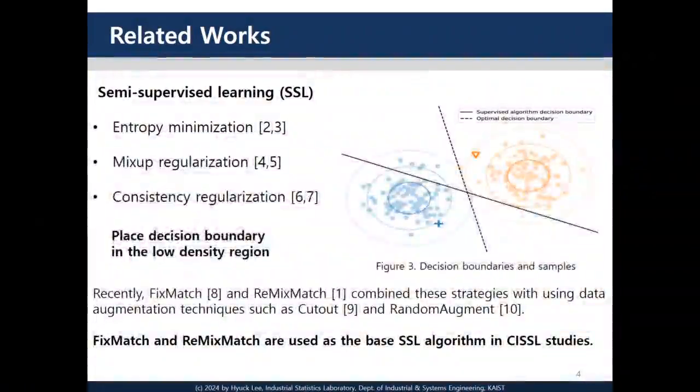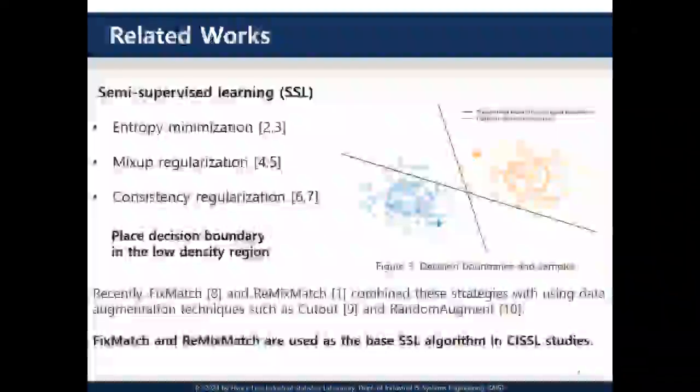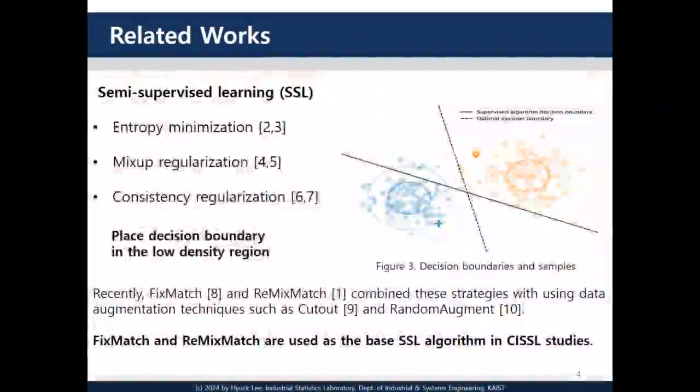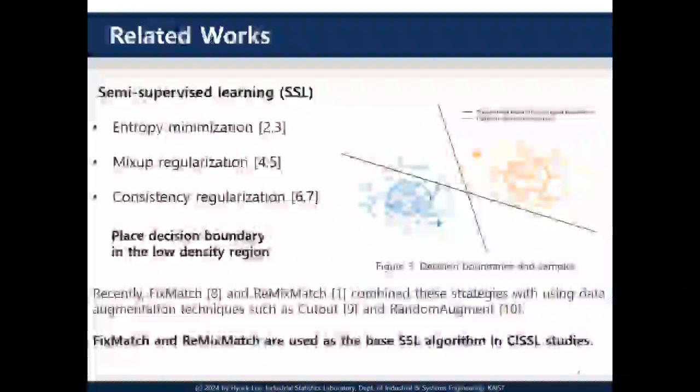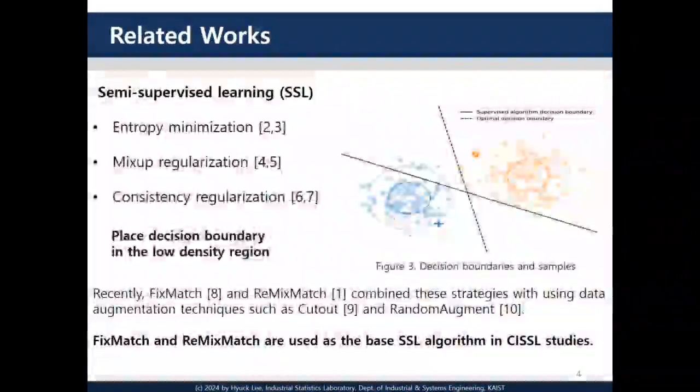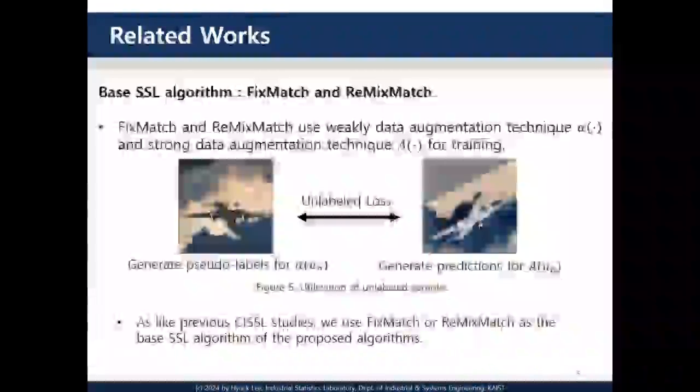All three aim to place the classifier's decision boundaries in low-density regions, as illustrated on the right. Recent SSL algorithms combine these techniques to achieve stronger performance. In CISSL research, FixMatch and ReMixMatch are commonly used as the base SSL algorithms, so I'll explain them in more detail.